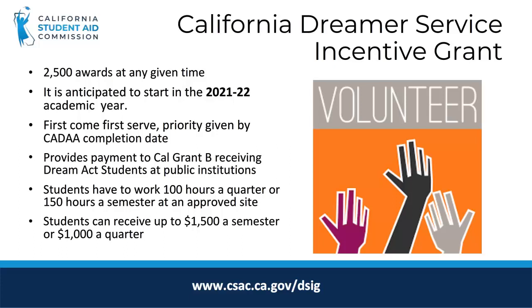The main points of the program may be finalized further, but at this point a maximum of 2,500 awards can be awarded at any given time. The program will operate on a first-come, first-served basis with priority given by DREAM Act application completion date. The California Dreamer Service Incentive Program will provide payments to Cal Grant B receiving DREAM Act students up to a maximum of $1,500 a semester or $1,000 a quarter for those students who have worked 100 hours a quarter or 150 hours a semester at an approved site. As more information becomes available, CSAC will provide updates by way of our special alerts or operation memos.